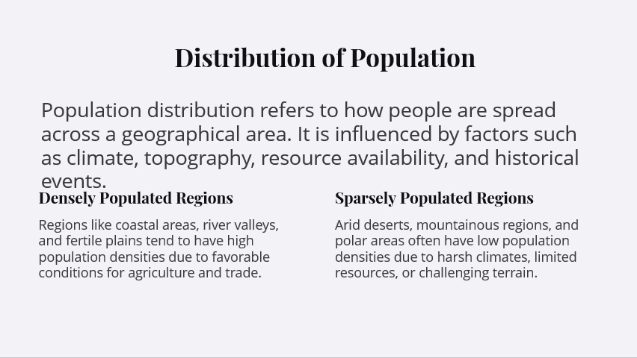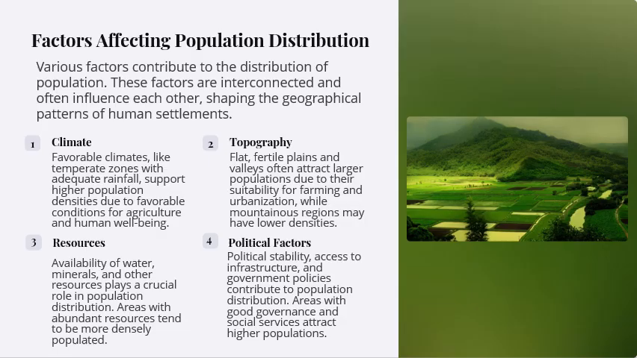So we have understood two things: densely populated and sparsely populated. What is densely populated? The area where more people are living. Sparsely populated means where fewer people are living due to less availability of resources. Now, factors affecting population distribution. What are the factors which make a land more densely or less densely populated?